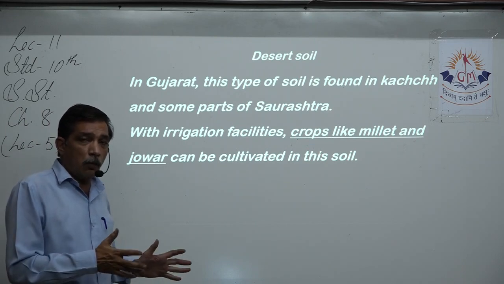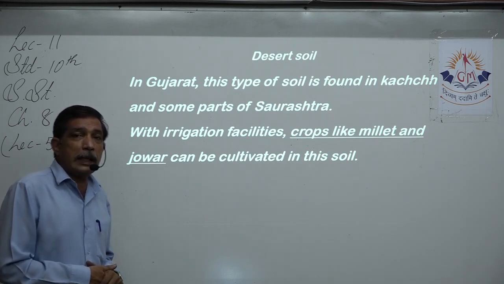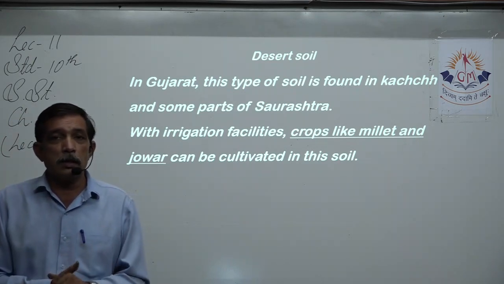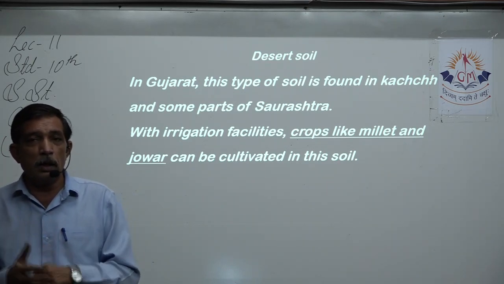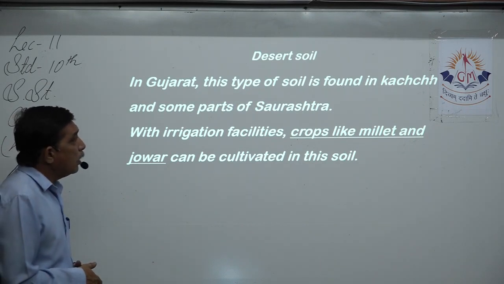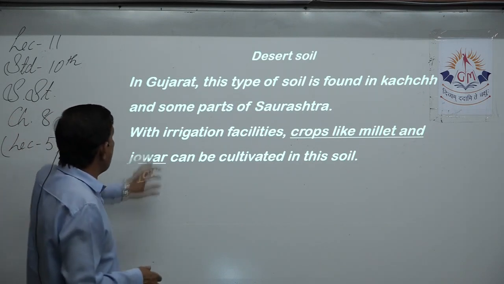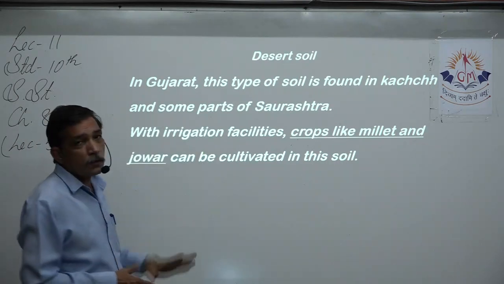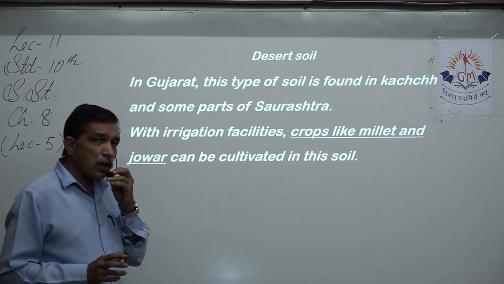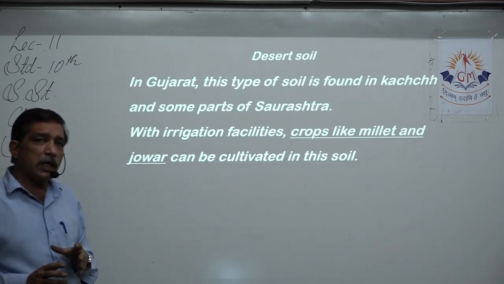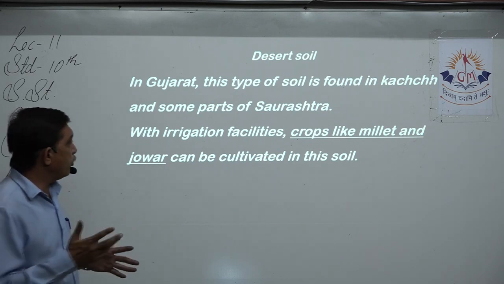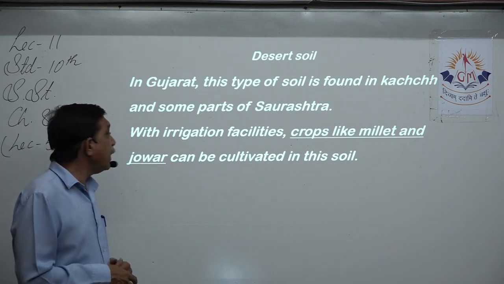Kutch is also small. What is the name of the desert in Gujarat? That is the smaller Thar desert. Yes, Thar desert is the bigger one, and that is in Rajasthan. We have the desert of Kutch, the smaller one. In Gujarat, this type of soil is found in Kutch and some parts of Saurashtra. Some parts of Saurashtra, including us, some of the areas are totally dry, totally sandy, salty, saline. So these are the areas where you don't get any crop.